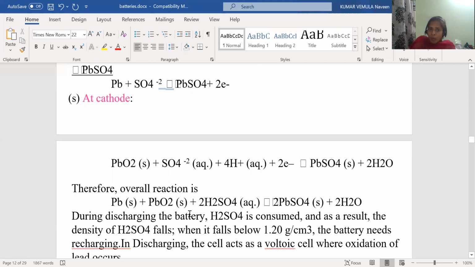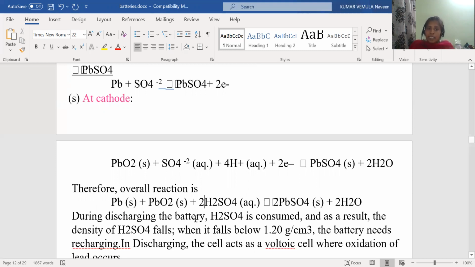But in the backward reaction, that is, in the recharging process, again sulfuric acid is restored in the battery. So it is called acid storage battery, because it is storing the acid in the recharging process. So lead acid battery is called acid storage battery.